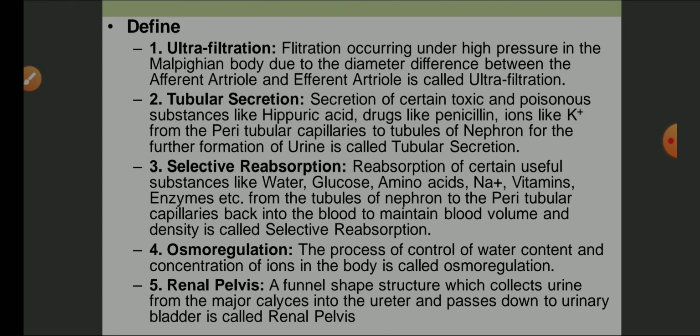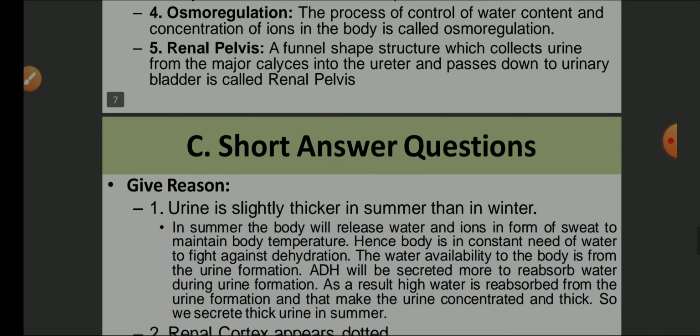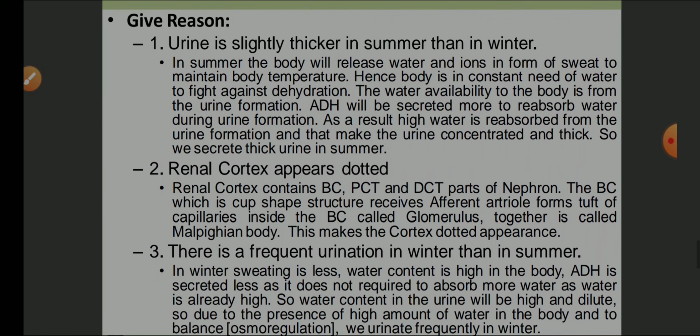Renal pelvis is a funnel-shaped structure which collects urine from the major calyces into the ureter and passes it down to the urinary bladder. Short question answers. Give reasons.